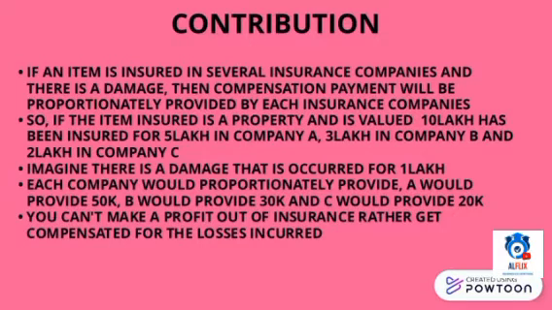Now each insurance company has the capability of paying out the 1 lakh, but they would not pay that. Rather, what would happen is each company would proportionately pay the damage. That is, company A would provide 50k, company B would provide 30k, and company C would provide 20k. Because by insurance, you can't make a profit. Rather, you get compensated for the loss made up to the insured amount.